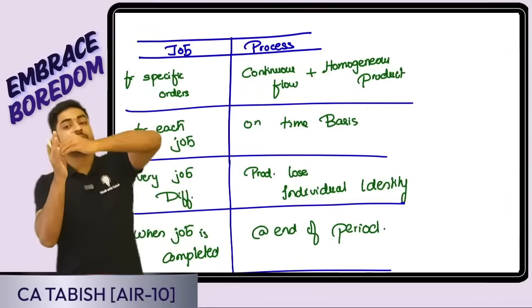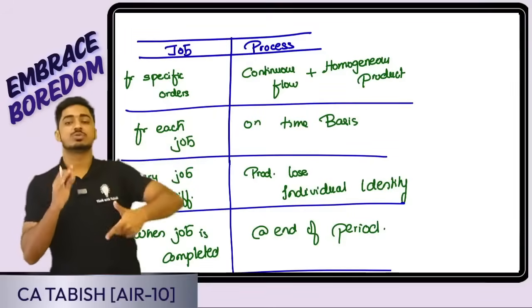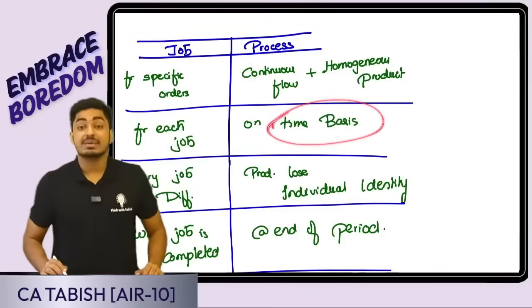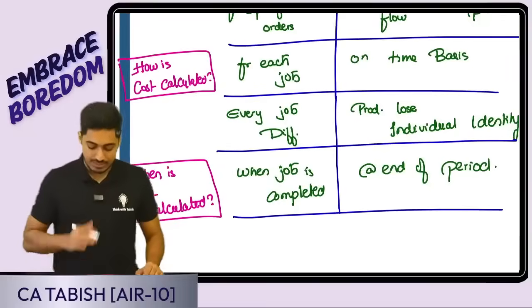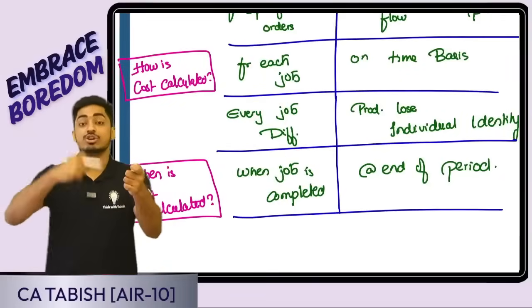At the end of the period, I will see in total how much cost is incurred and how many units are produced, that means what is the cost per unit. On a time basis, cost is being calculated. Okay, now, what is special? Every job is different. Job number 1 and job number 2 are not the same.